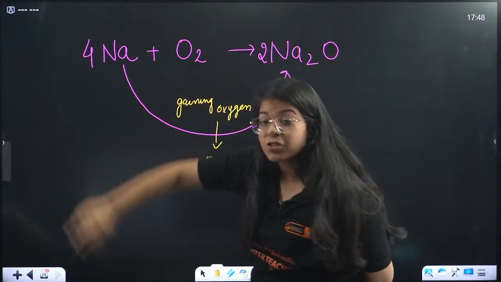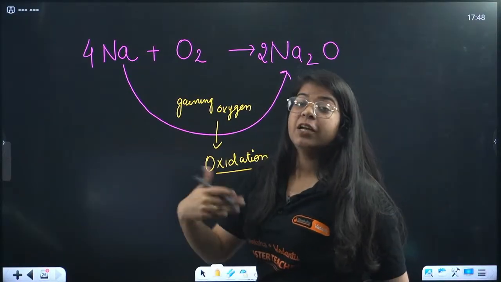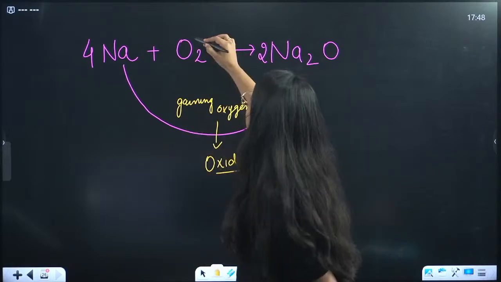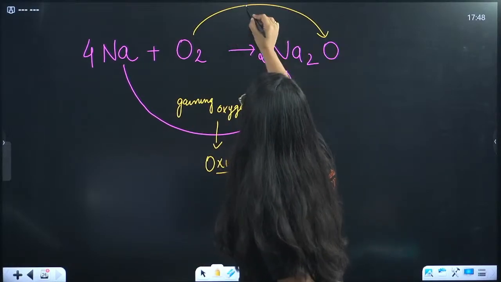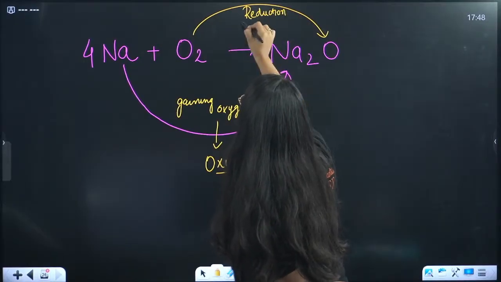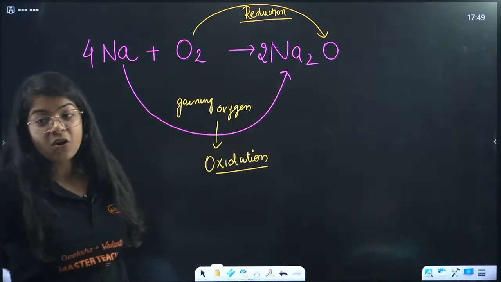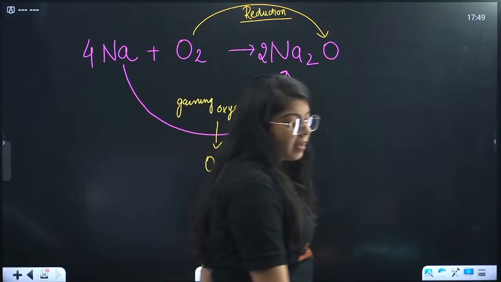Because it oxidized Na, and we know the oxidizing agent itself reduces. So here, O2 to O, reduction happens, or you can also say that it gains electrons. And hence reduction happens.